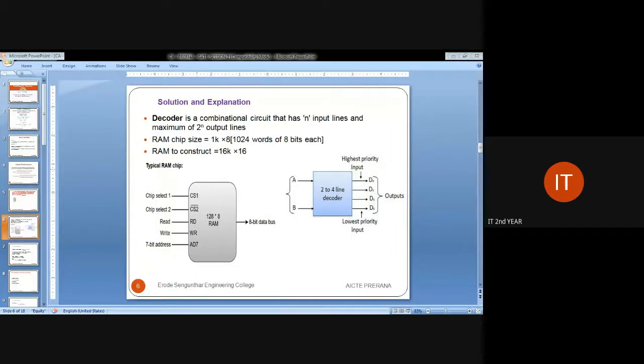The next diagram shows the decoder diagram. Two lines of inputs are given. The two lines of inputs are manipulated into 4 decoded lines. A and B are the inputs for the decoder. So two inputs are given and 4 outputs are generated, with a lower priority of D0 to a higher priority of D3. This is what they have given.